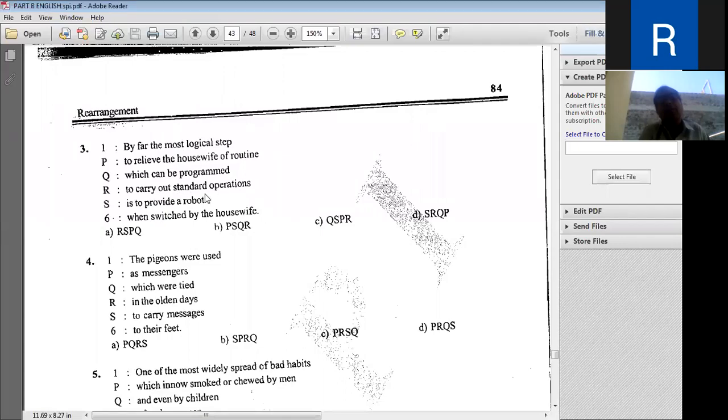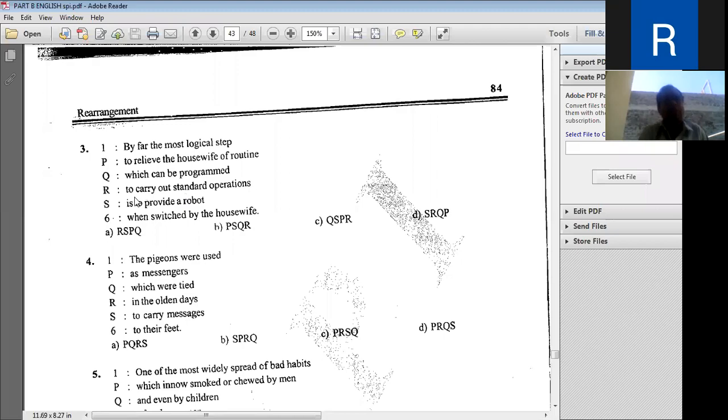And these standard operations were which can be programmed to relieve the housewife of the routine work. To get relief from the routine work for the housewife, we have to provide the robot, and this is the logical step.